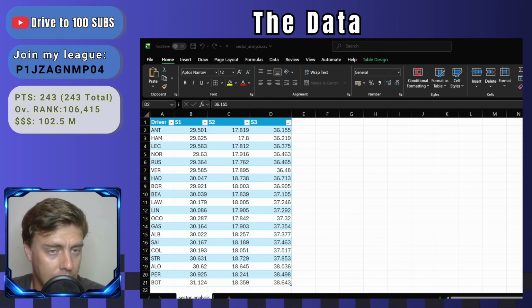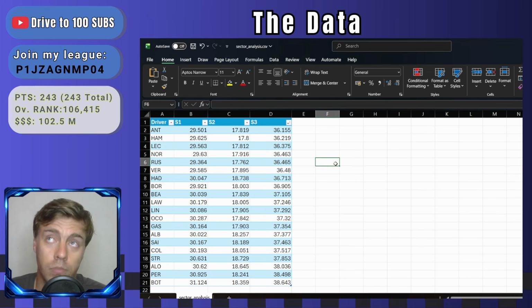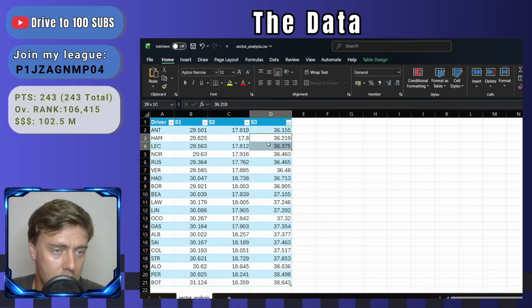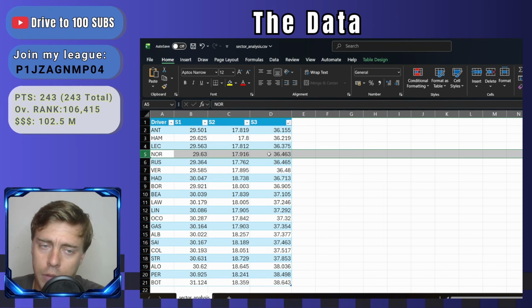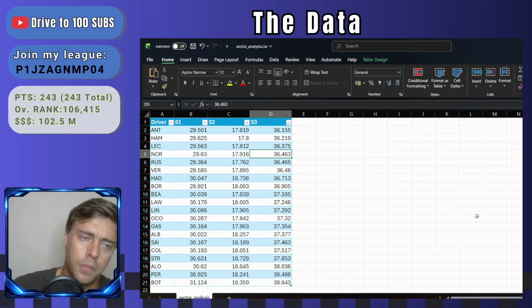So like I said previously, it seems like Ferrari have an affinity for the high speed corners. So definitely keep that in mind. Sector 3, we've got, like I said, Russell, and then again the 2 Ferraris, and Russell all the way down here in 6th. Norris, not far off here, to be honest. He's within 0.3 of a second from Antonelli.